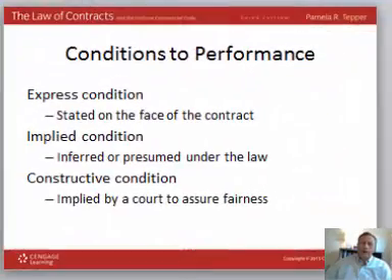These conditions that we've talked about can either be expressed or implied. An express condition is one that is stated on the face of the contract. It's known to both parties. Implied, on the other hand, can be inferred or presumed under the law. We usually see implied conditions when it's not actually stated in the contract, but in order to ensure fairness, the court will imply some type of condition after the fact.